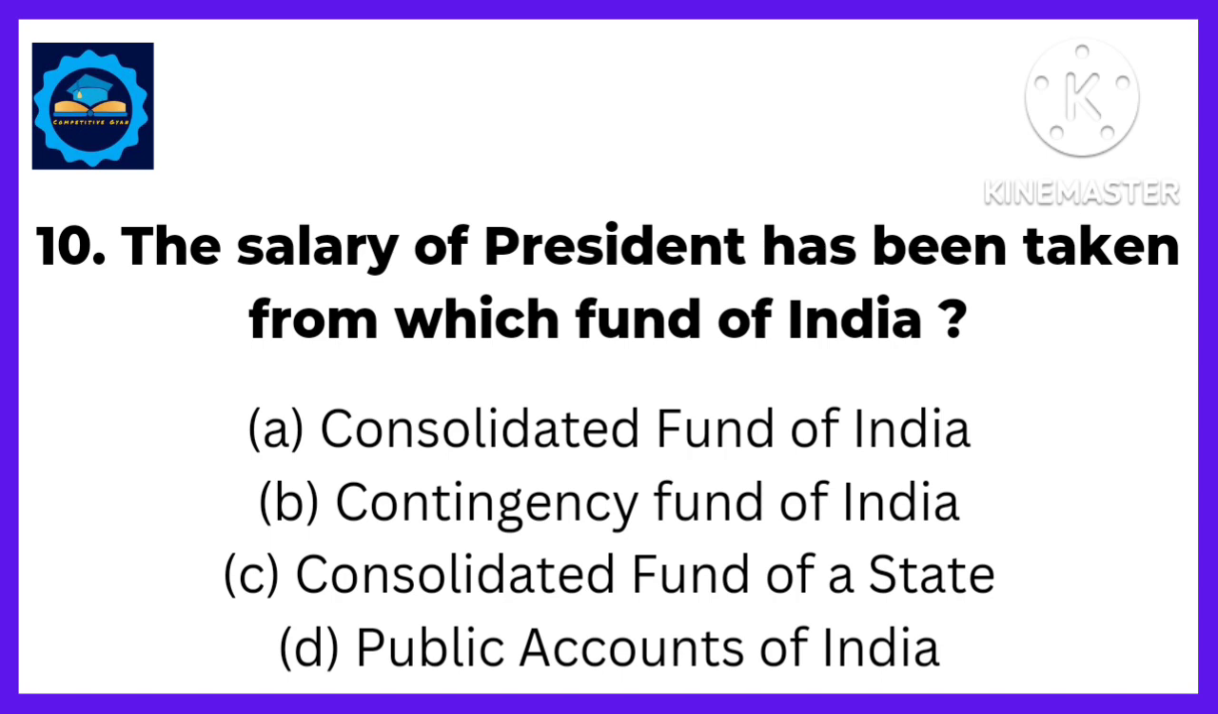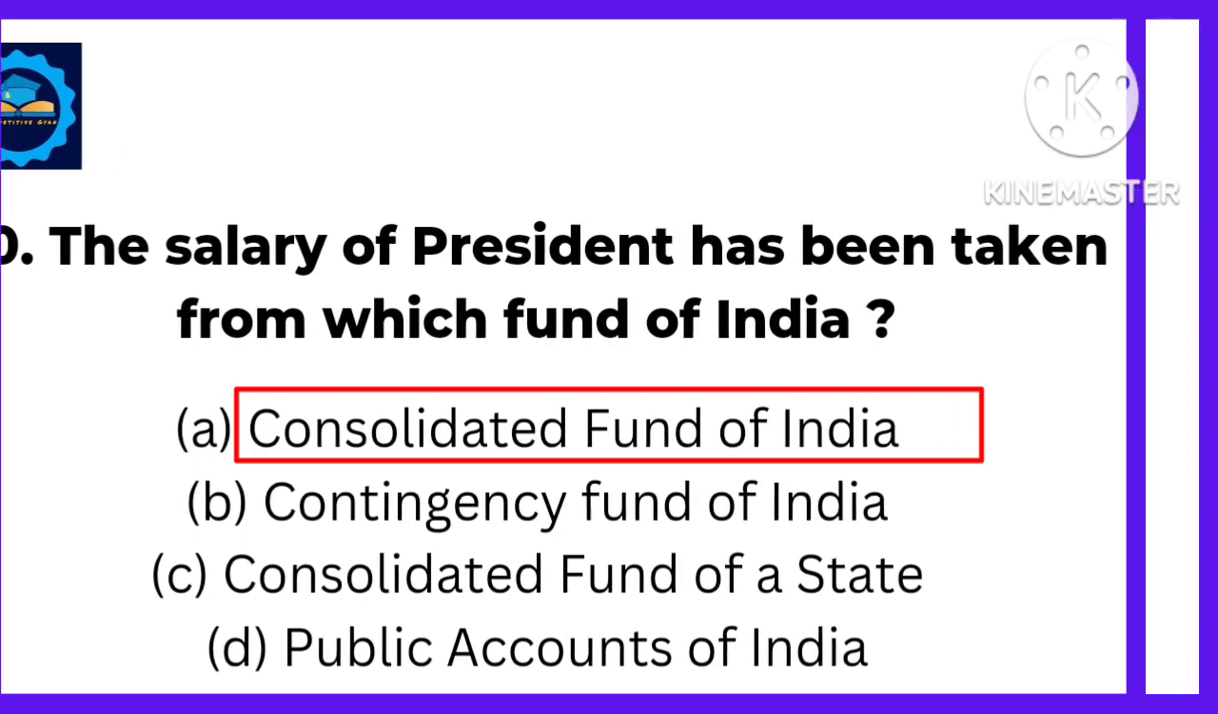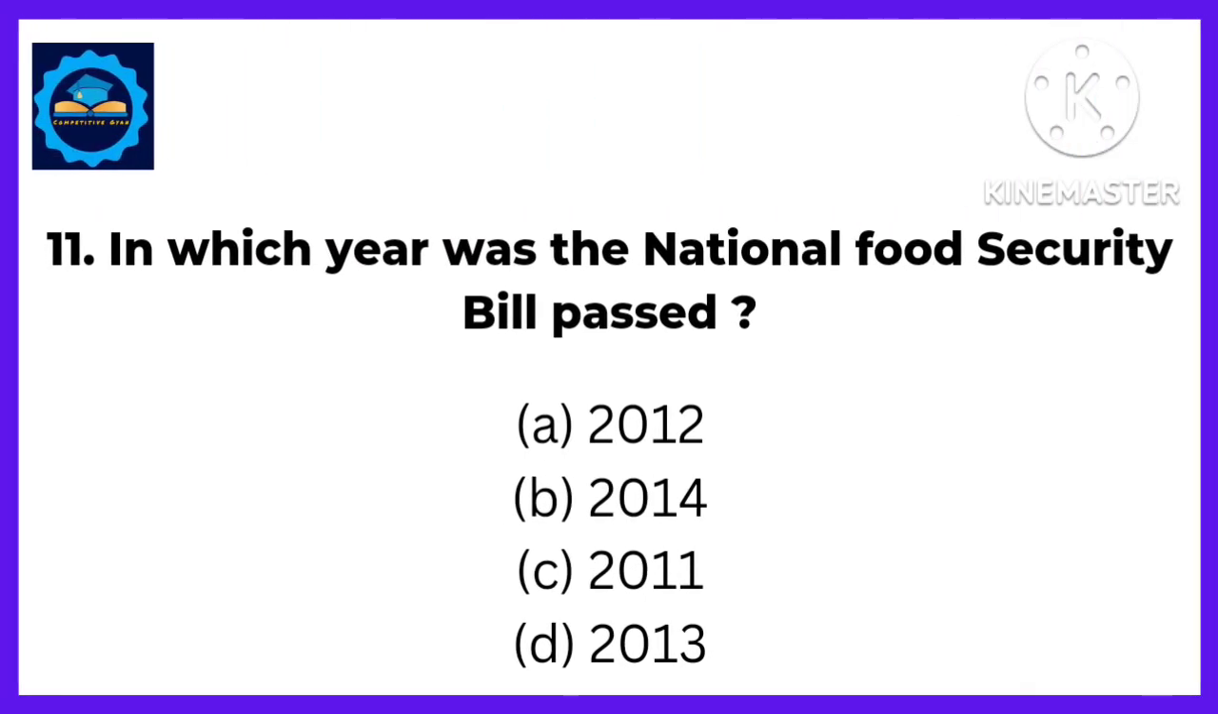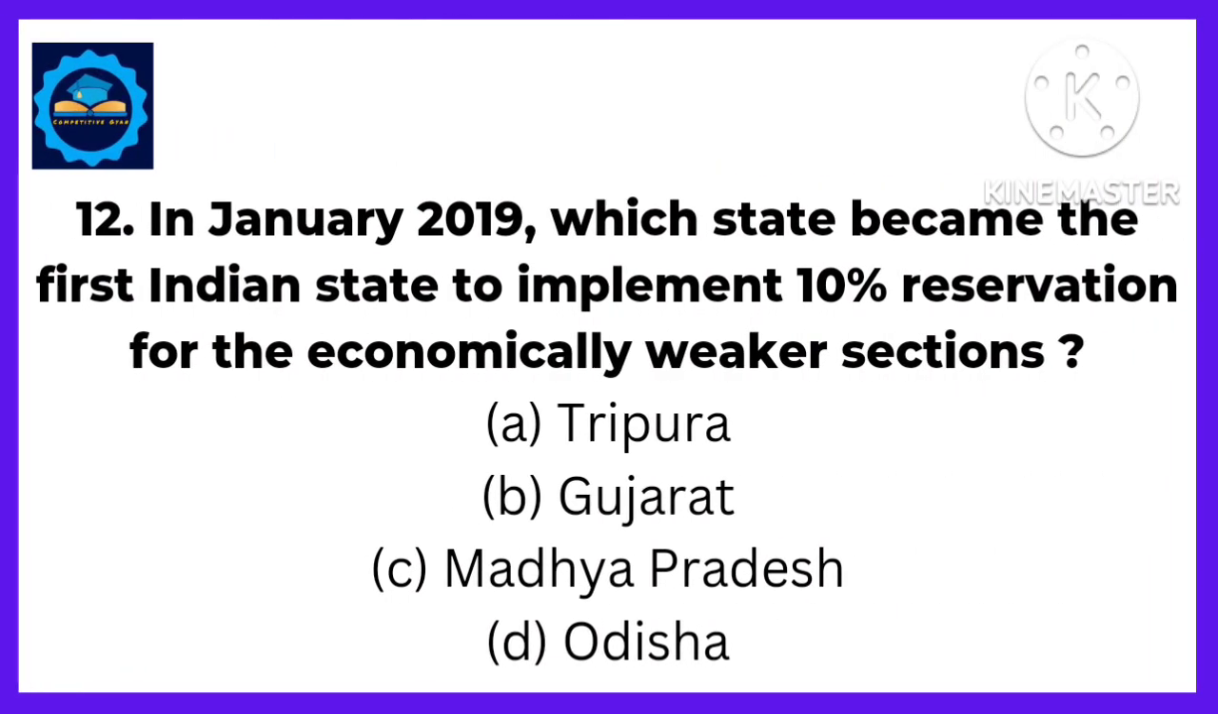Next, the salary of the President is taken from which fund of India? Answer. The Consolidated Fund of India. Next question. In which year was the National Food Security Bill passed? Answer. The National Food Security Bill was passed in 2013. Next, in January 2019, which state became the first Indian state to implement 10% reservation for the economically weaker sections? Answer. Gujarat.